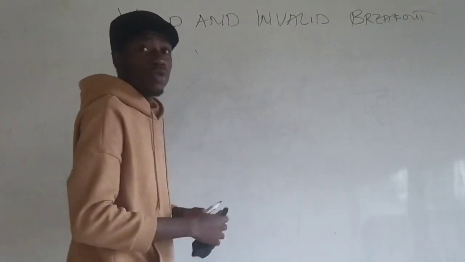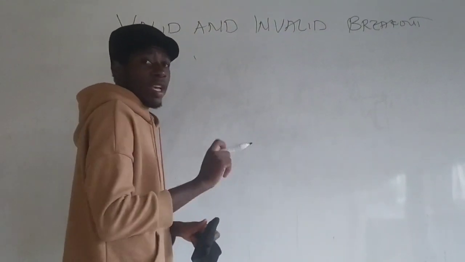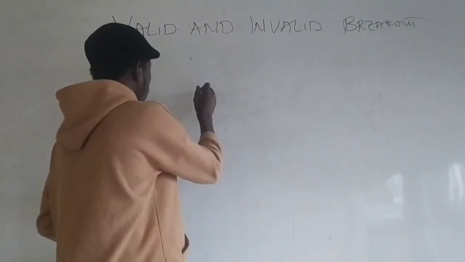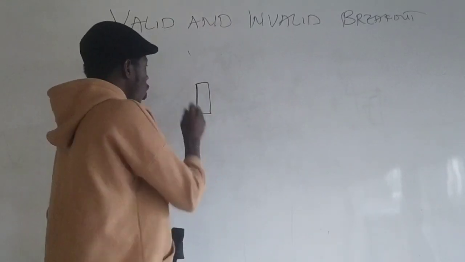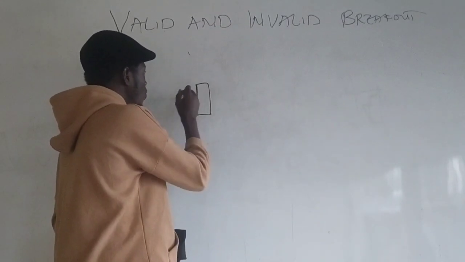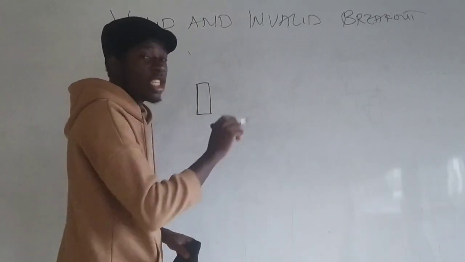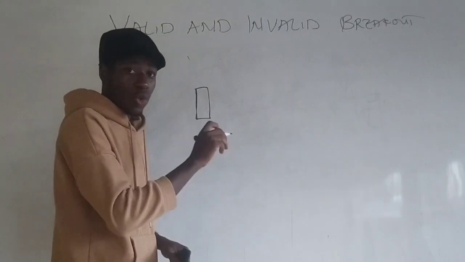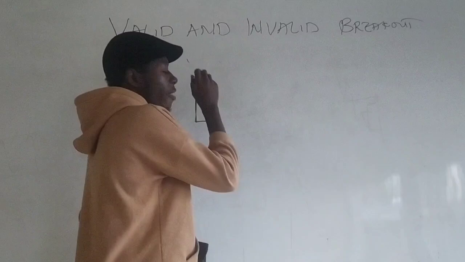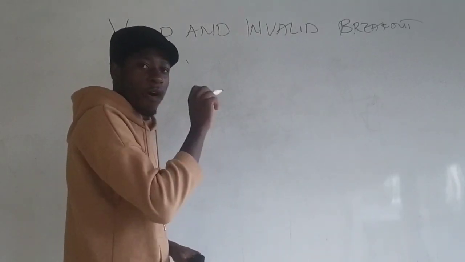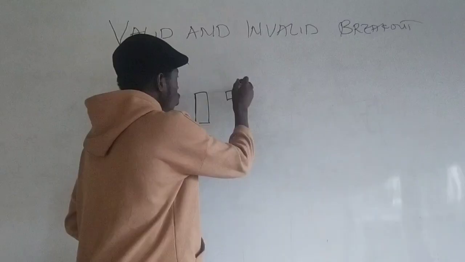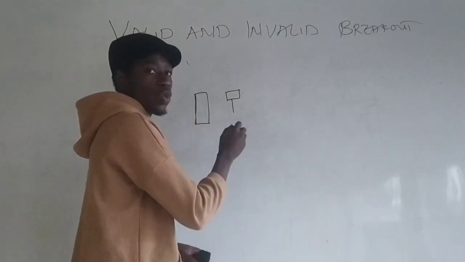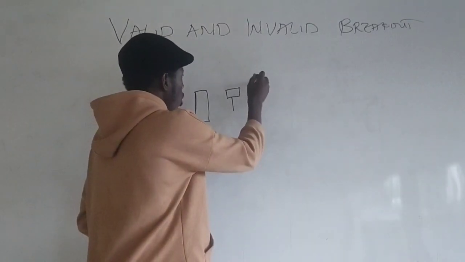It's important for you to take note that to determine a valid breakout, we look for either a bullish or bearish candle that closes bodily beyond a range, either support or resistance zone. And for the scenario of an invalid breakout, we look out for what? Candle wicks, either bullish or bearish.